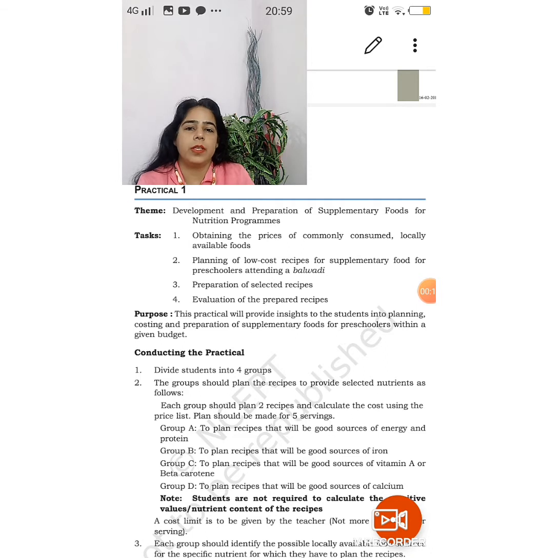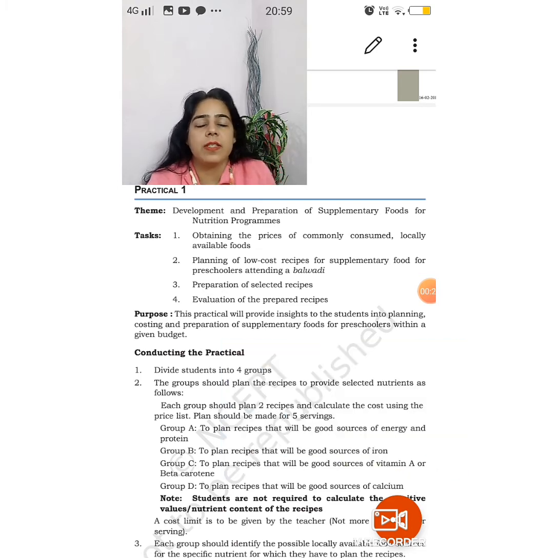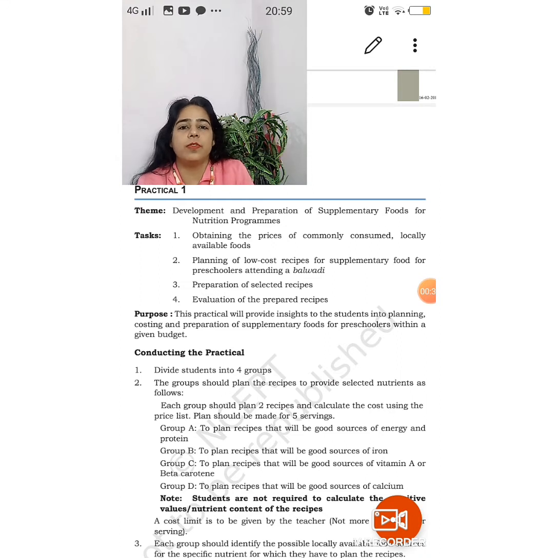This time we are doing the next practical, which is given at the end of chapter number 3 in the NCERT book. The NCERT book PDF is available online on the NCERT site and on the Diksha app also. There are many lectures available on the Diksha app. Here we will be doing the next practical, which is regarding planning and preparation of supplementary foods for nutritional programs, especially for preschoolers who are attending Balwadi.